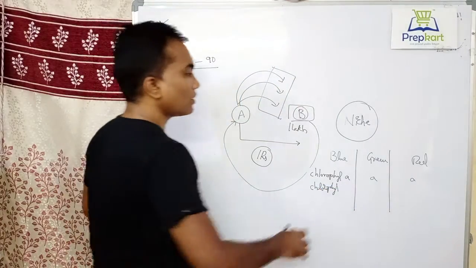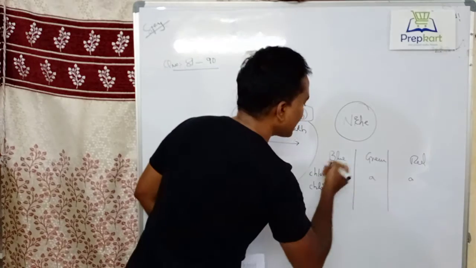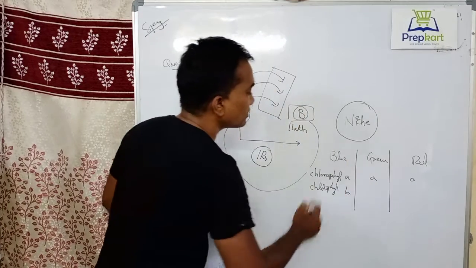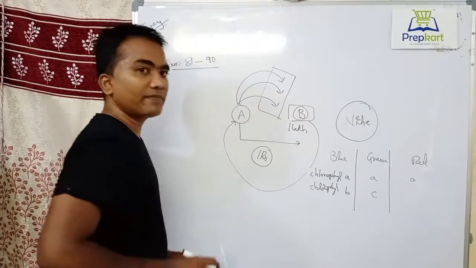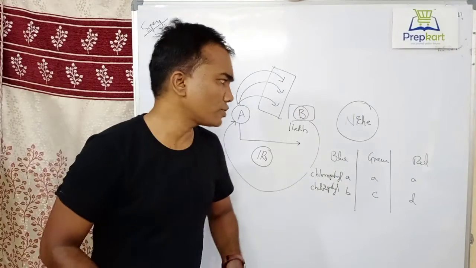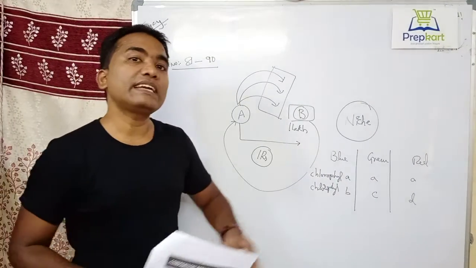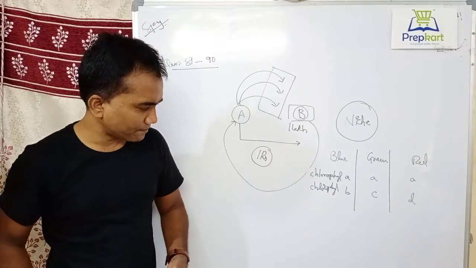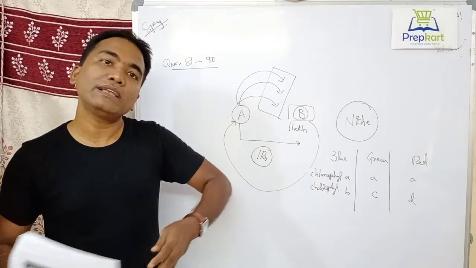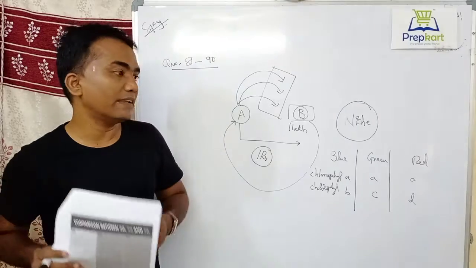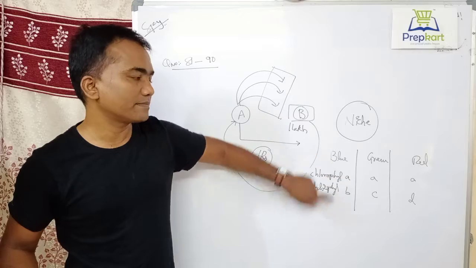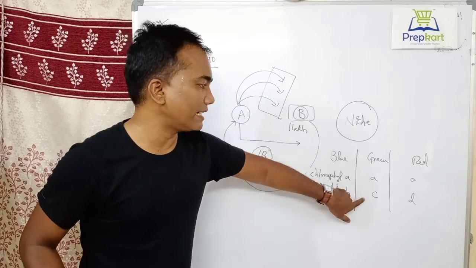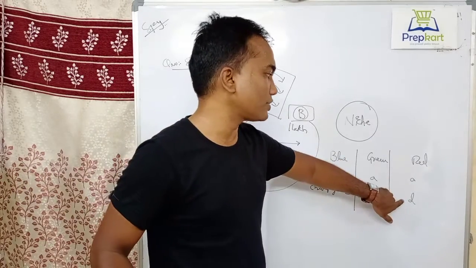So the difference is all are containing, common thing is A. Blue contains chlorophyll B, green contains chlorophyll C, and red contains chlorophyll D. Now that is the difference. So among the three categories of algae, you have chlorophyll A in common, and the difference is blue algae contains chlorophyll B, green algae contains chlorophyll C, red algae contains chlorophyll C.